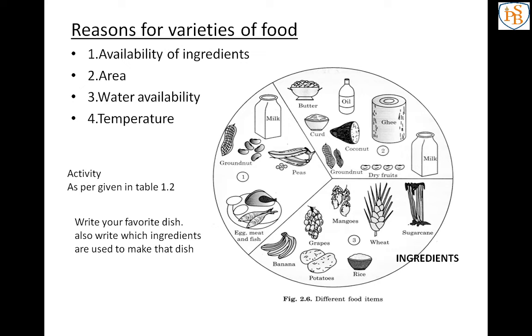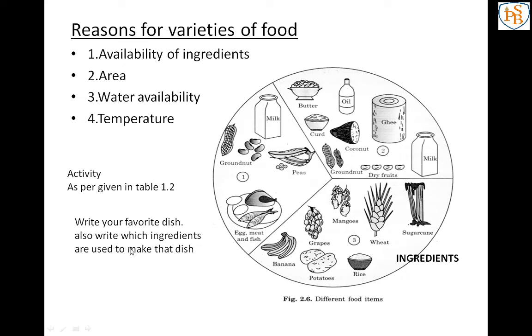For making roti and chapati we use atta and water. Atta means we take it from rice, wheat and other grains. Next one is dal. If you want to make dal, you can use ingredients like pulses, water, salt, oil, ghee and some spices.